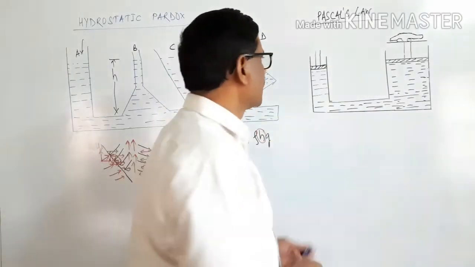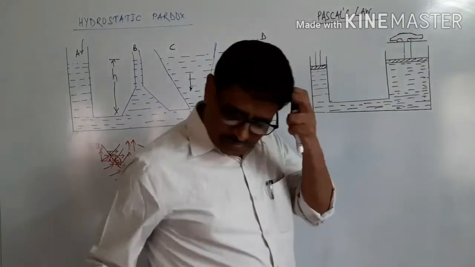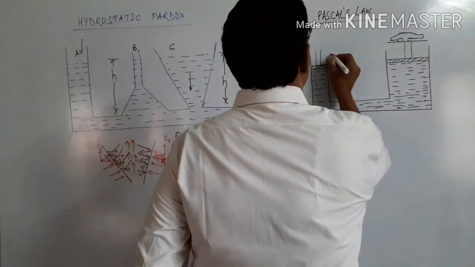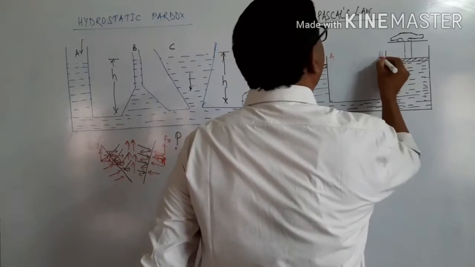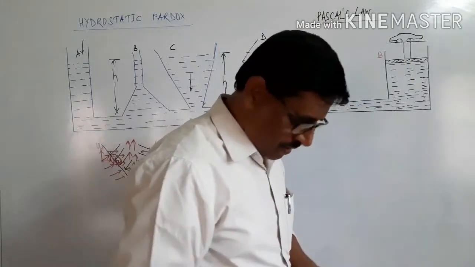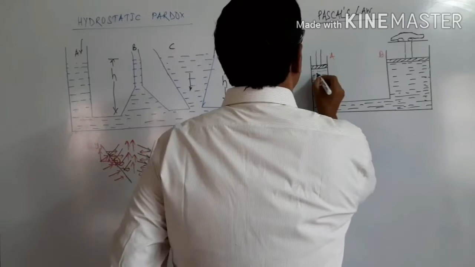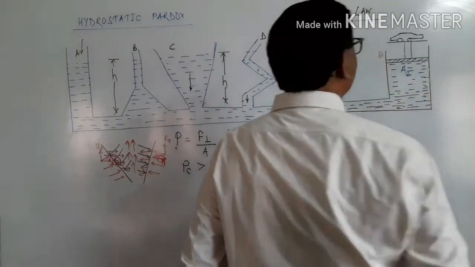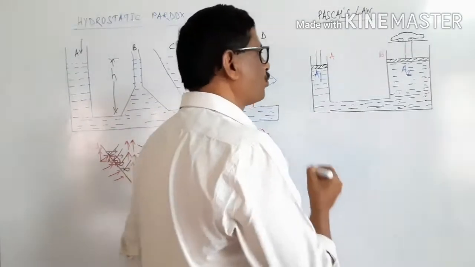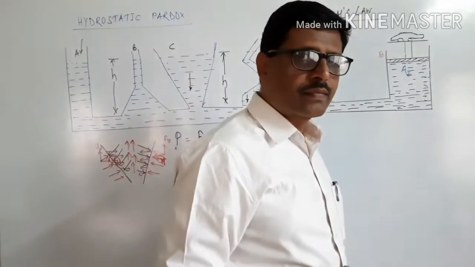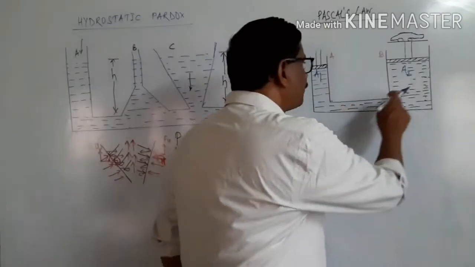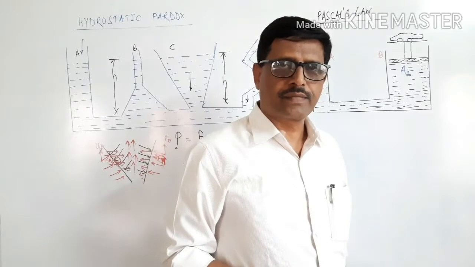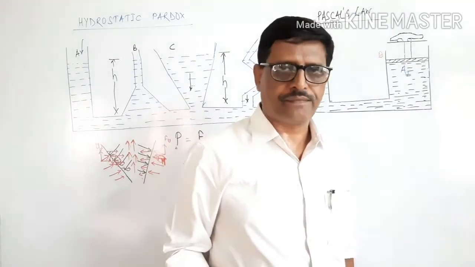This is the cylinder A. This is the cylinder B. Area of the cylinder A is A1. The cross section area of cylinder B is A2. The cylinders are filled with incompressible liquid.